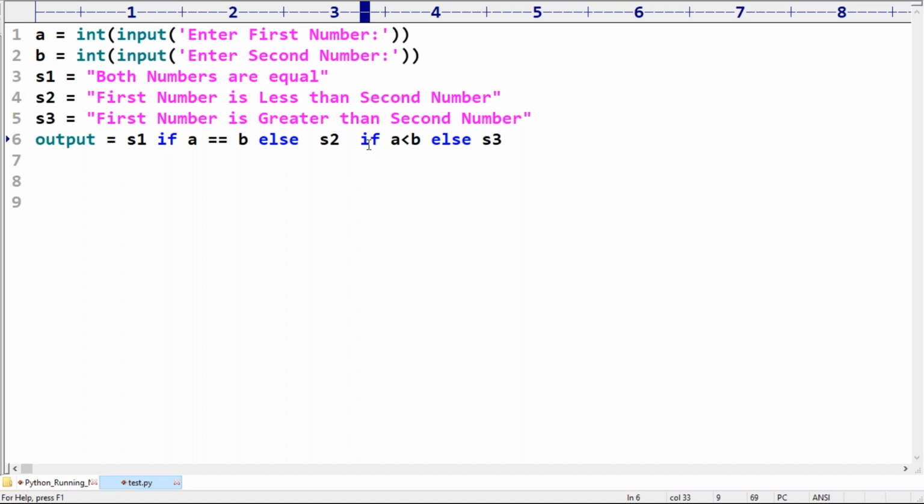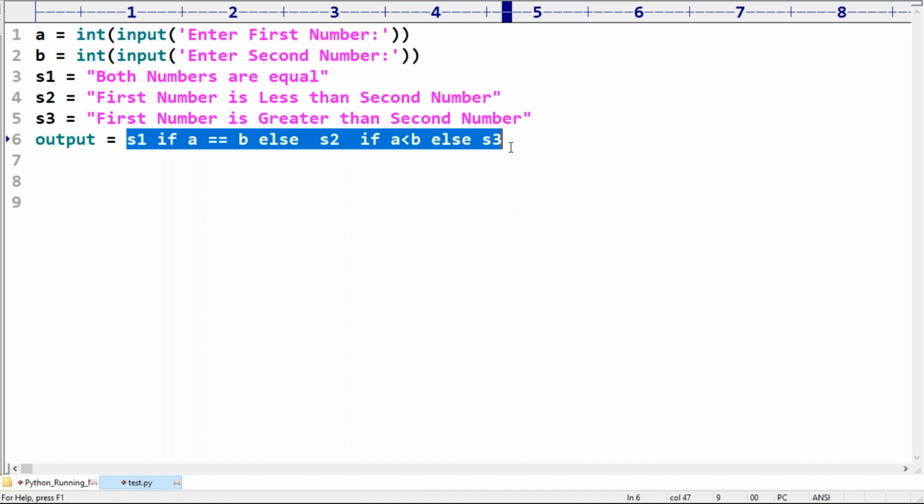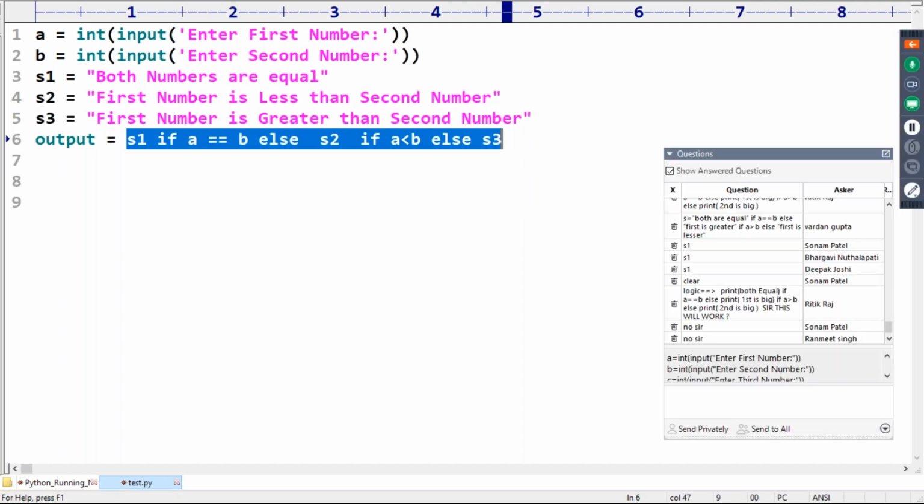Can you please observe that? Are you feeling comfortable about this one? Output is equal to this one I'm trying to take. Now observe this line, very important, sir. If this condition is satisfied, then it is S1.